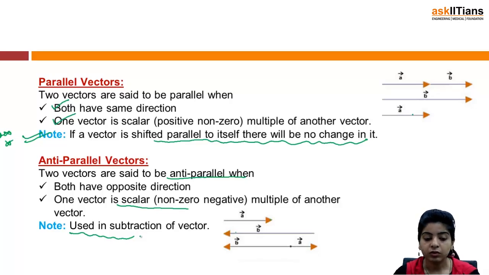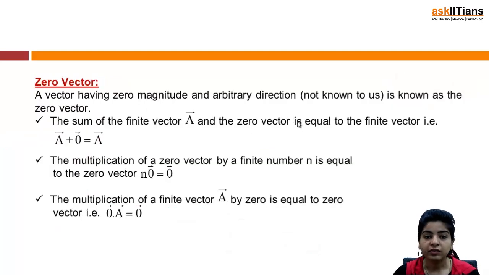Just one thing you should note here is that these definitions might not be asked in your exams directly, but they are extremely important because they are applied in questions. Like I told you, these things are applied in questions, and moreover, until and unless you know what exactly we mean by a parallel vector, coplanar or collinear vectors, you won't be able to solve the questions easily. So just try to understand these definitions. Don't try to mug them up.